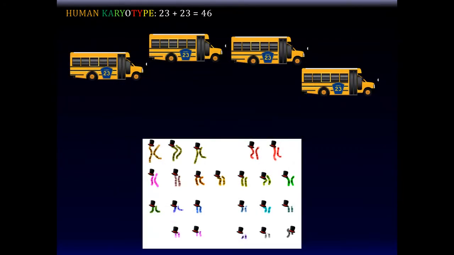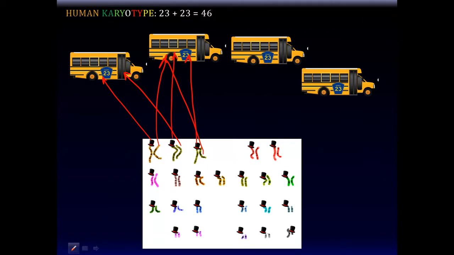If you're going to produce 4 gametes from these, now this could go over here, and this could go over here, and this one could go over here, and etc. So, I mean, there are numerous different possibilities of how all of these will sort, as long as everybody gets 23, 23, 23, 23. And depending on which way they line up, this gives, as I said, an exceptional amount of variability in the gametes that are produced.